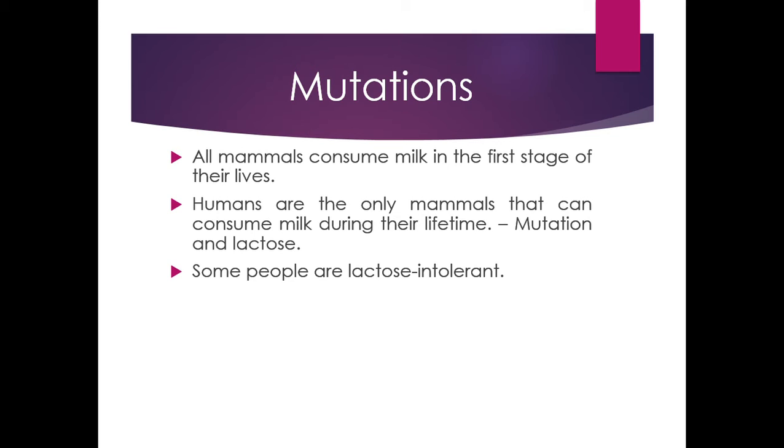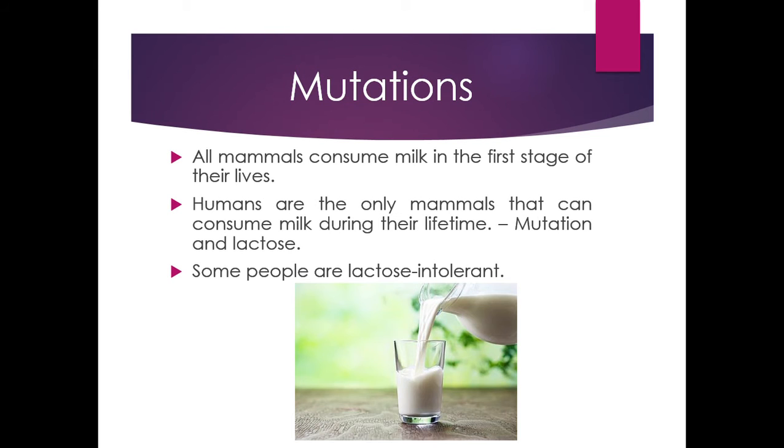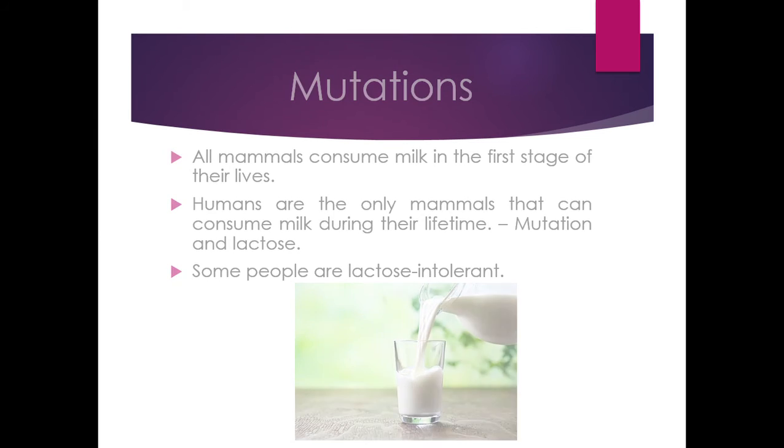But you have to notice that some people are lactose intolerant, which basically means that they cannot consume lactose or milk. How does that happen? Well, basically you have to notice that there are humans that have this mutation and humans that don't. So the humans that have this specific mutation are able to consume milk and lactose during all the stages of their lives. But the people that do not have the mutation just yet are the ones that cannot consume milk, okay? And here we have a very beautiful picture of a glass with milk.